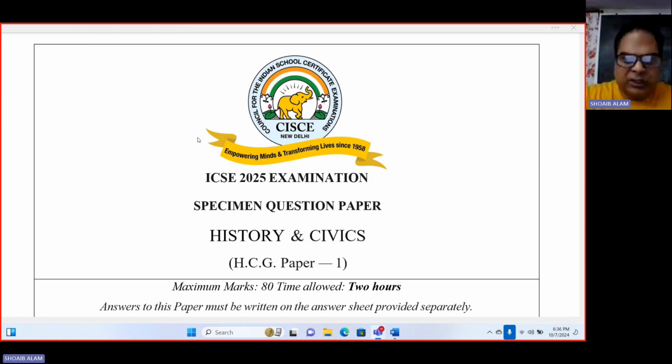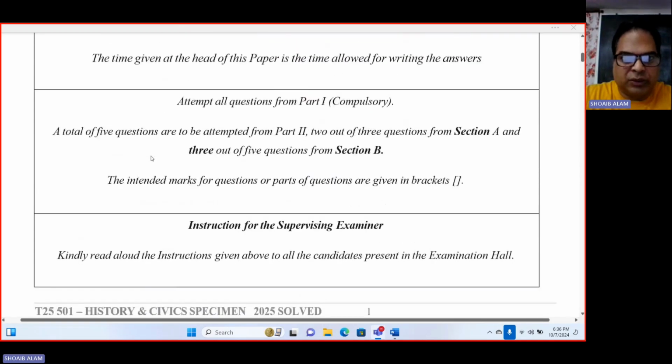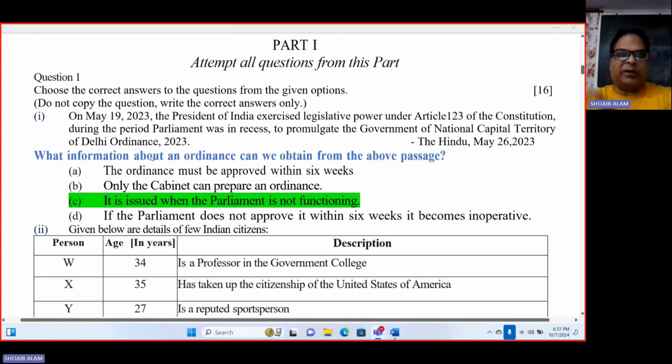So nothing much to do over here. The marking scheme is also already attached with it, so you can go through it. But still, for the convenience of the students, I have decided to go through it one by one so that it will be easy for us to understand the concept properly. You'll find it very, very helpful. Explanations also will be done over here.